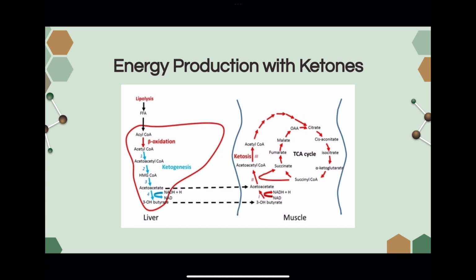So the reason why it can enter into the TCA cycle here but not in the liver is because the liver is what actually depletes your oxaloacetate molecule, but in your muscles, gluconeogenesis hasn't occurred. That only occurs in the liver. So your oxaloacetate molecule is here, it's in high concentrations, and the TCA cycle can continue. From here, the molecule can go through the TCA cycle, and then the electron transport chain can continue as it normally would under normal conditions, and energy is produced.